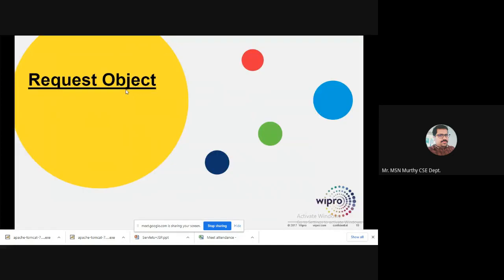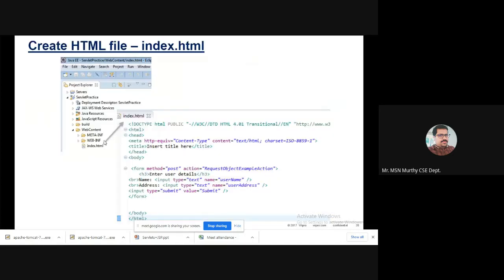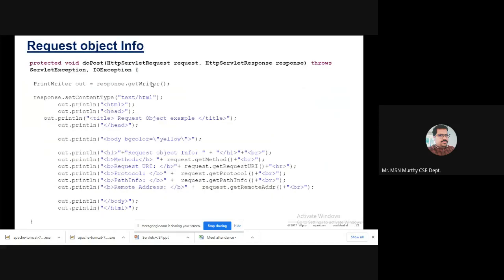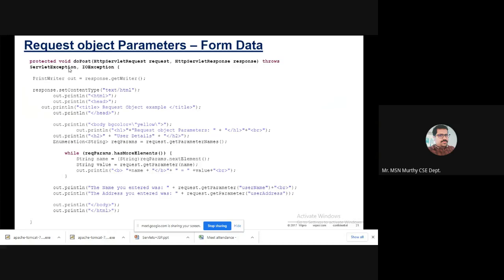Okay, you see, this is index.html. Now, if you are processing forms, you have to know about the request object parameters, the form data. You can use getParameter with the name. So String value = request.getParameter(name). That getParameter is used to obtain the parameter. getParameterNames you can also retrieve, so a number of names will be retrieved from that form.